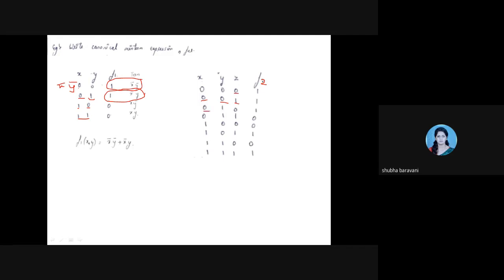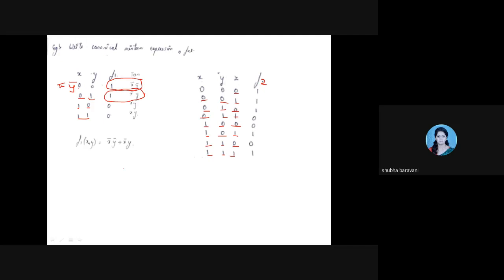Then x bar, y, z bar. x bar, y, z. x, y bar, z bar. x, y bar, z. Then x, y, z bar. And x, y, z.